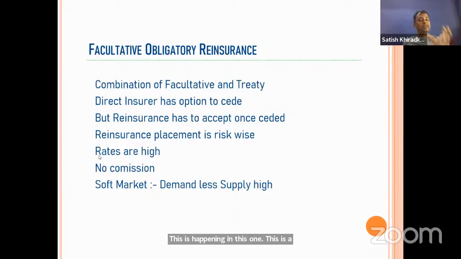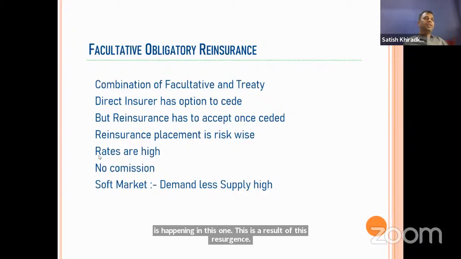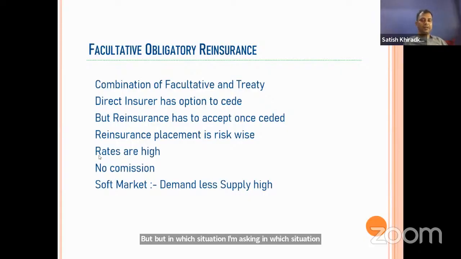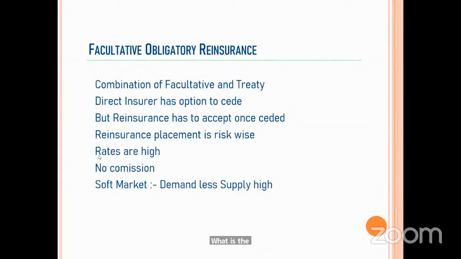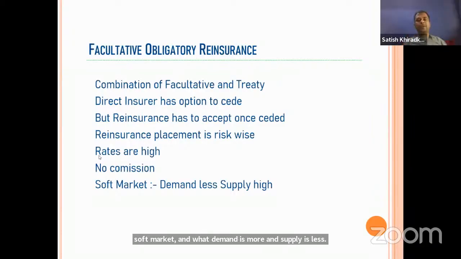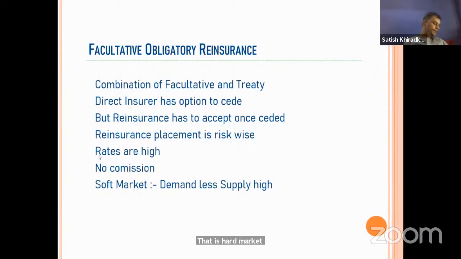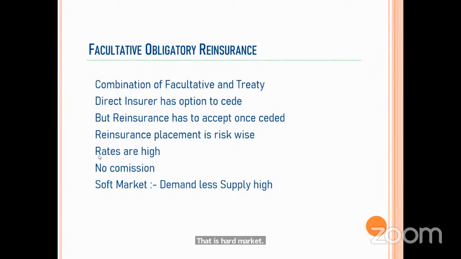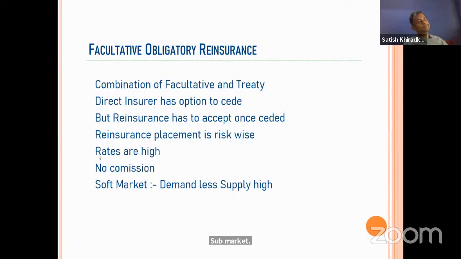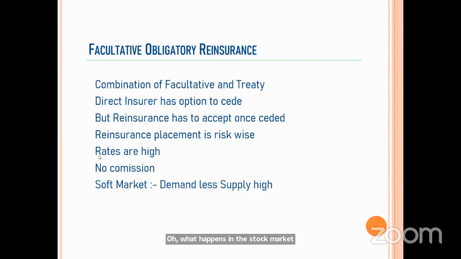But in which situation, I'm asking? In which situation is this? One is said that here it is already given, soft market. In a soft market, do you understand what a soft market and a hard market are? Where demand is less and supply is high, that is a soft market, and where demand is more and supply is less, that is a hard market. So when facultative obligatory insurance is followed, in which market? Soft market. Why? What happens in the soft market? Demand is less and supply is high.